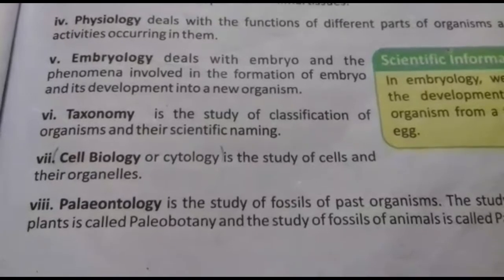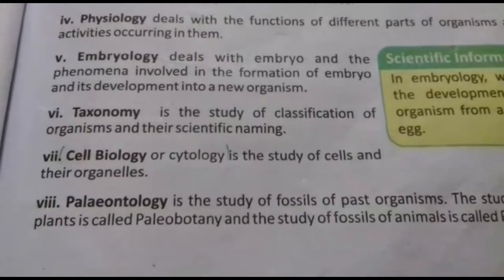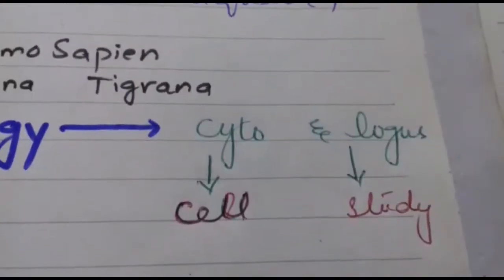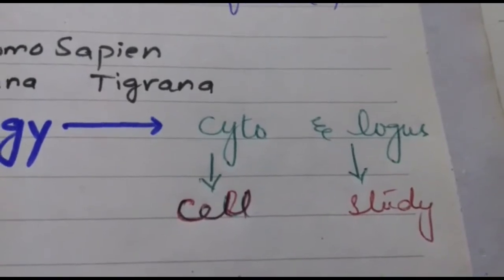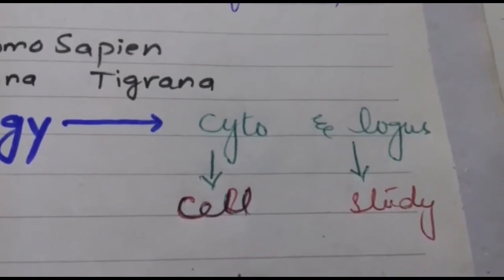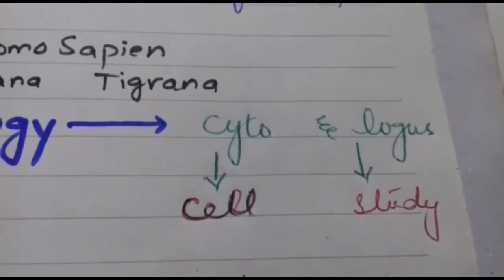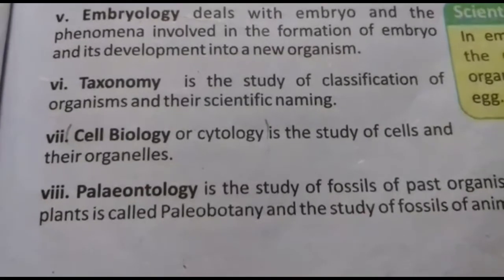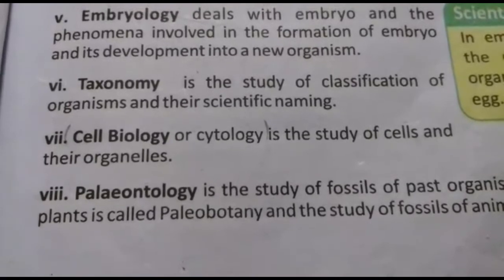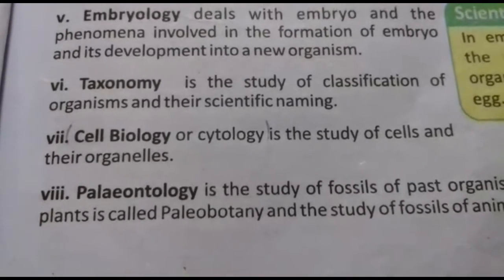Another branch of biology is cell biology or cytology. The word cytology is also a combination of two words, cyto and logos. Cyto means cell and logos is study. So, cell biology or cytology is the study of cells and their organelles.